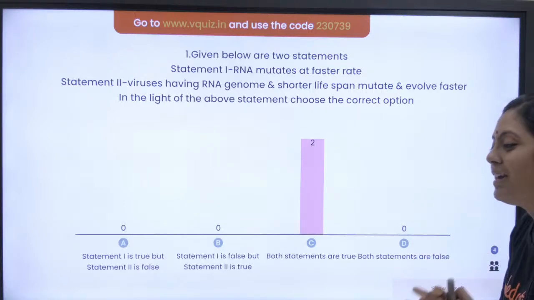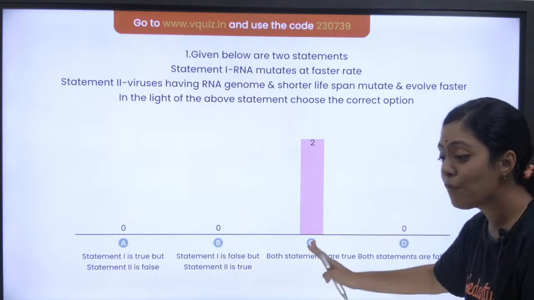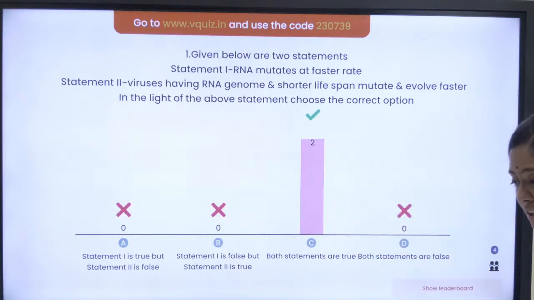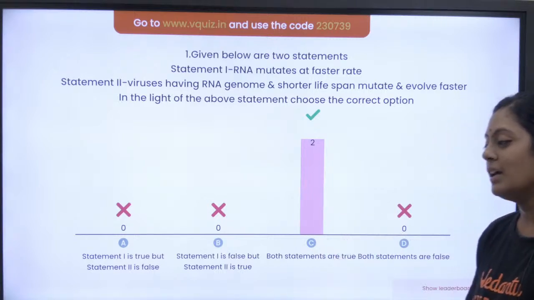Hi crazy dude. Yes. நாலு பேர் தான் இருக்கீங்க. All the two of you have answered it as both statements are true. Both statements are absolutely true. Yes, very good.